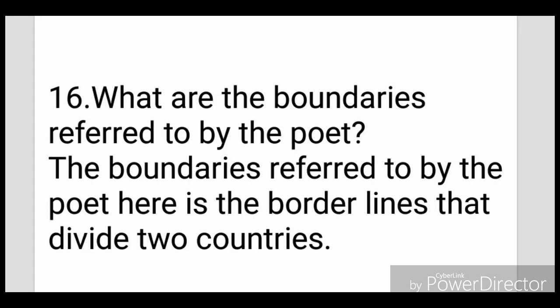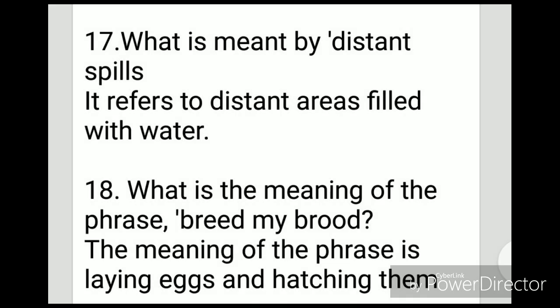What are the boundaries referred to by the poet? The boundaries referred to by the poet here are the borderlines that divide two countries. What is meant by distant spills? It refers to the distant areas filled with water. What is the meaning of the phrase breed my brood?